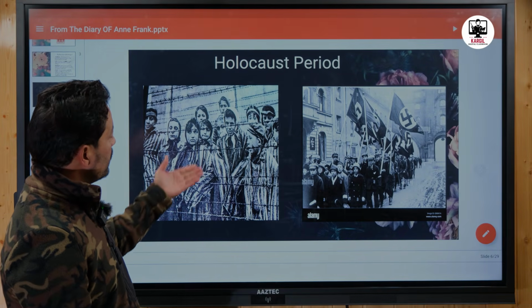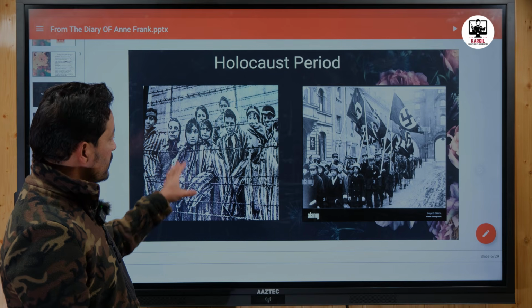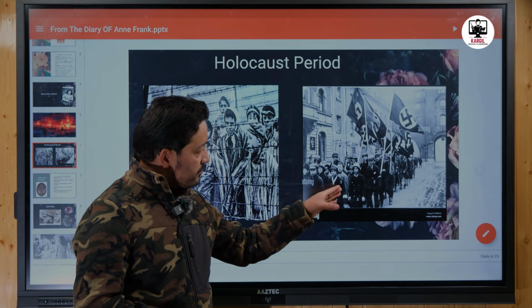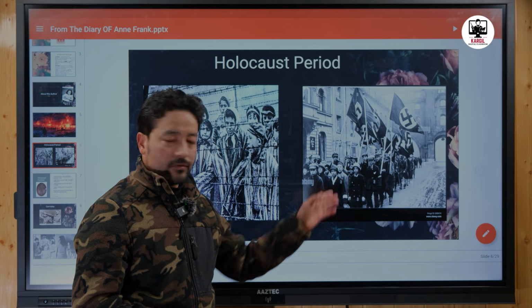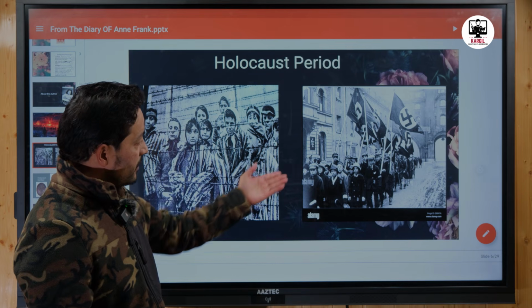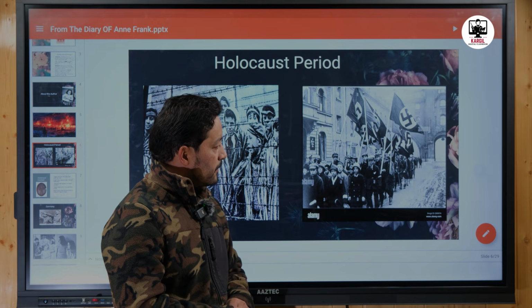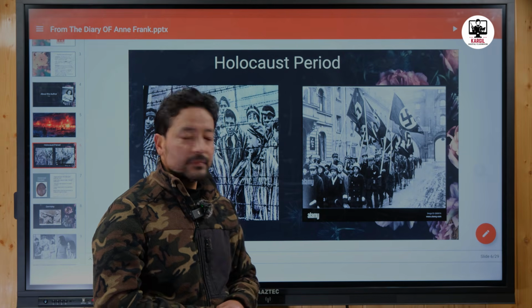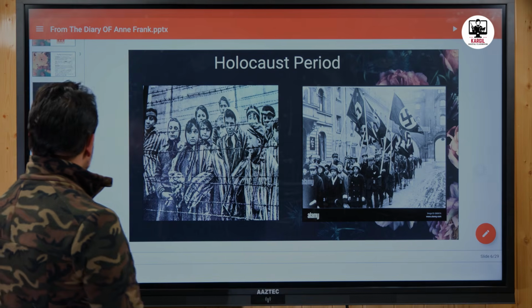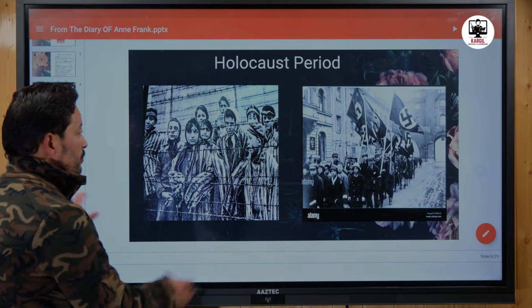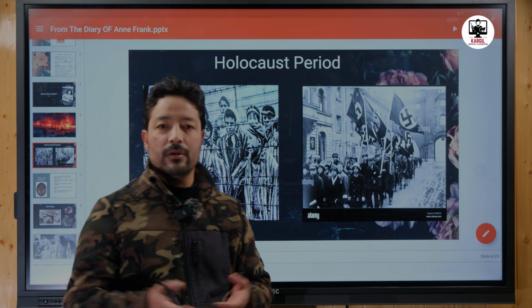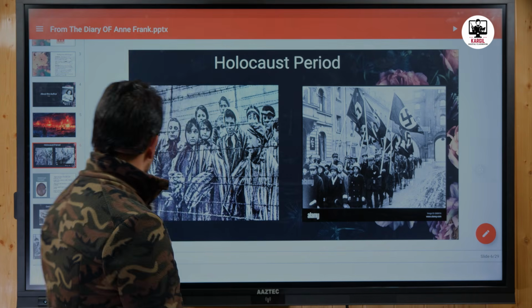You can see the picture here. People are in concentration camps, and some people who were supporters of the Nazi government are carrying the Nazi flag in their hands, and they are walking in the streets of Germany. So why did all this happen? What happened during the 1930s?